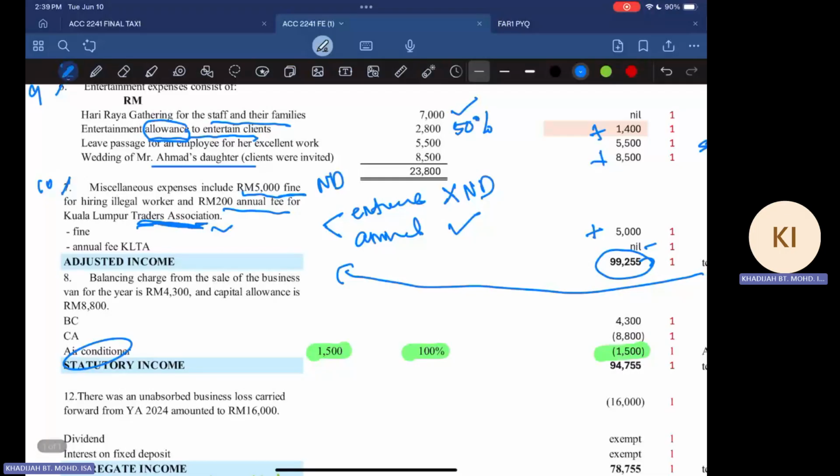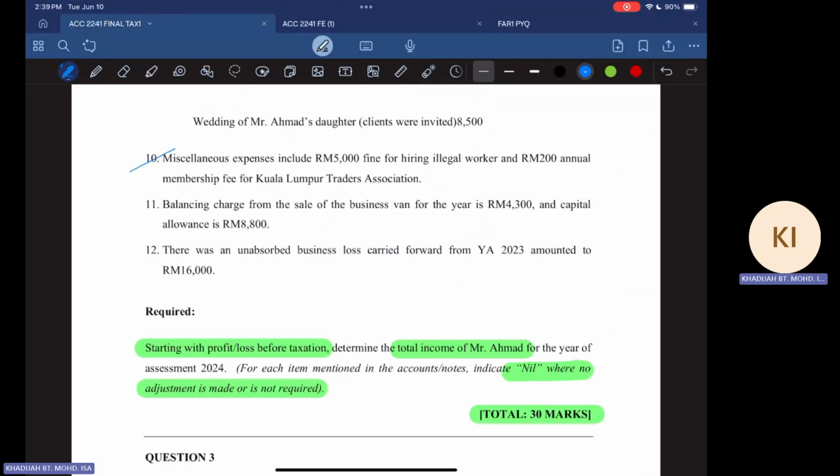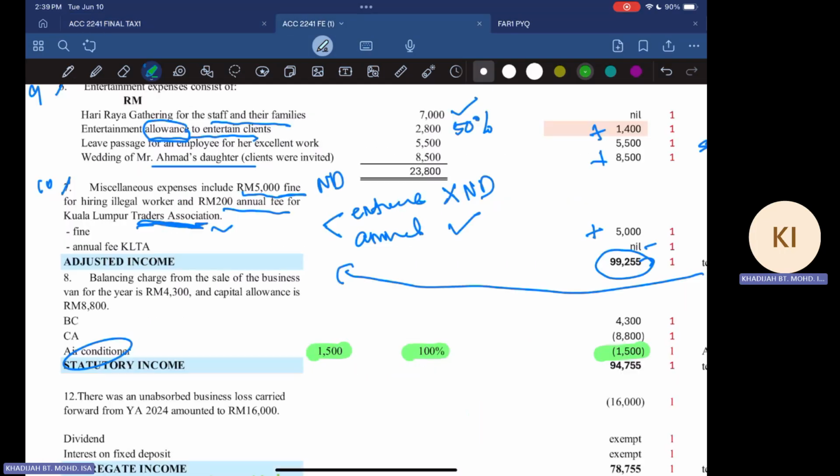And then, based on the information, we have a balancing charge of 4,003 and a capital allowance of 8,008. So you plug in the information.